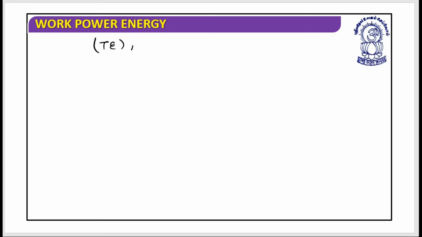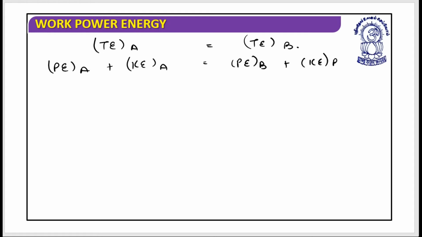Total energy at A should be equal to total energy at B. When I say B, it's x equals to 10 meter. So potential energy at A plus kinetic energy at A should be equal to potential energy at B plus kinetic energy at B.